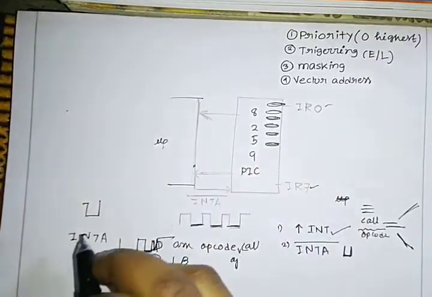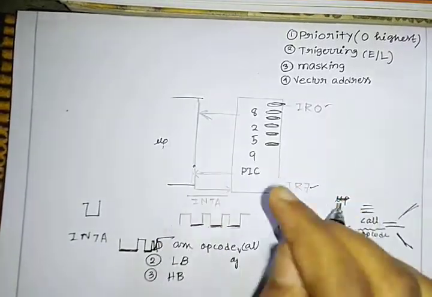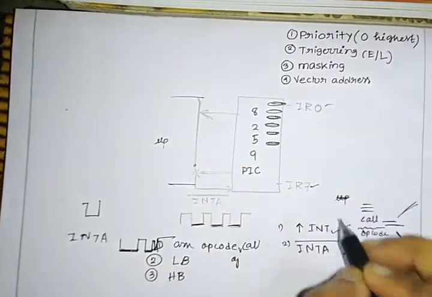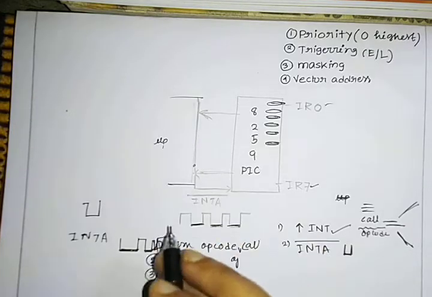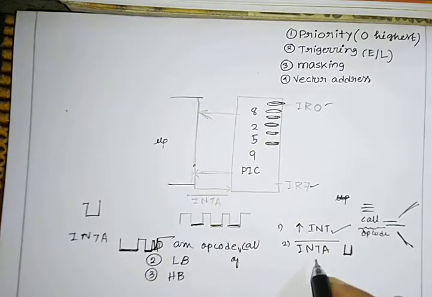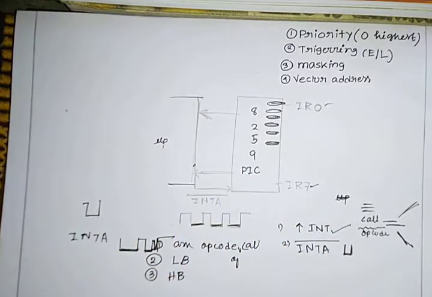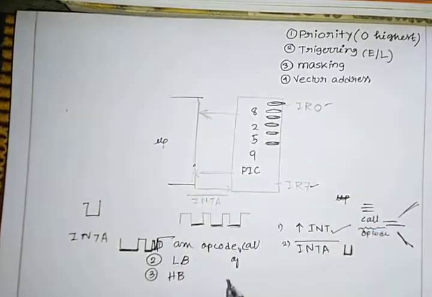So for that, when the ISR gets serviced, it needs that call and that address also. So for that, µP will produce the INTA bar signal. How many INTA bar signals are needed? 3. Why are 3 INTA signals needed? First for call, second for lower bit, and third for higher bit address. Okay. So now it will receive the address, go execute, come back, and then do whatever you are doing. Okay. So this is how 8259 works.